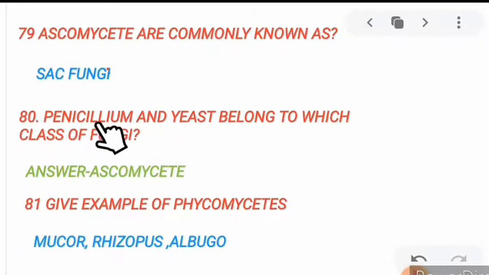Here see, Penicillium is multicellular but yeast is unicellular. Give examples of Phycomycetes. Very important. Learn all the examples given in your NCERT book, line by line. Examples of Phycomycetes: Mucor, Rhizopus, and Albugo.